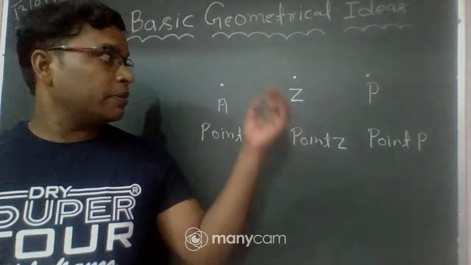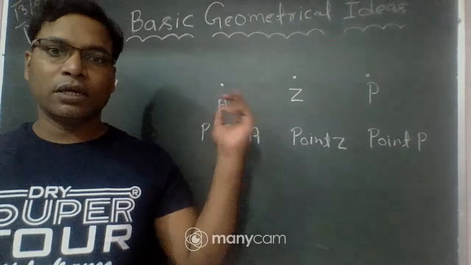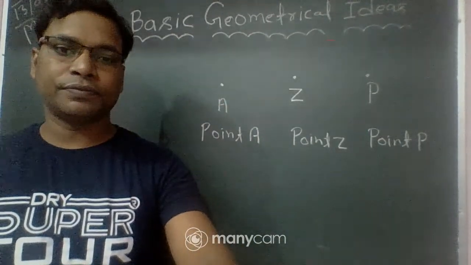It determines the location. This is clear.